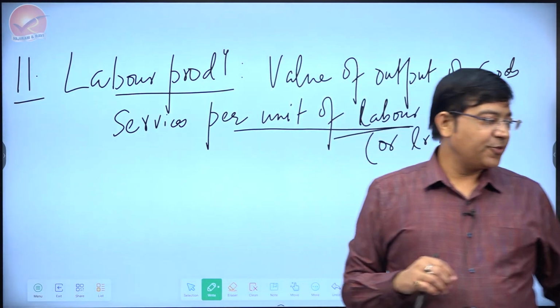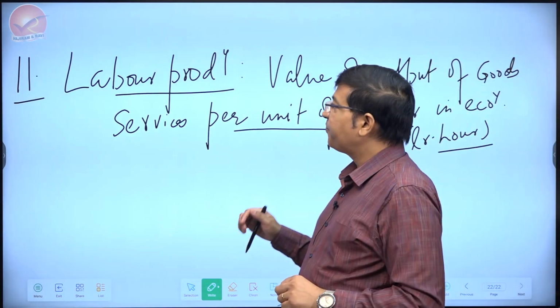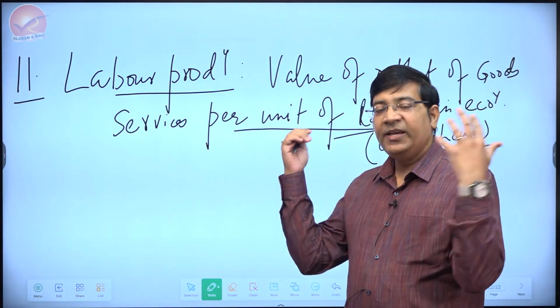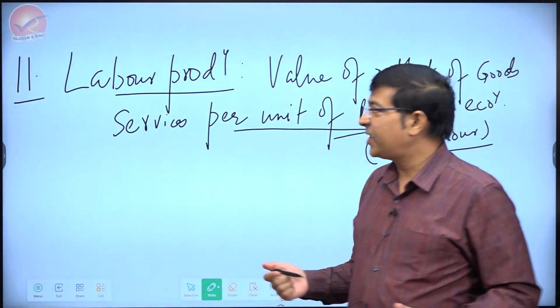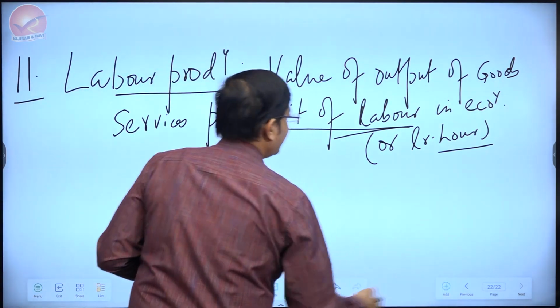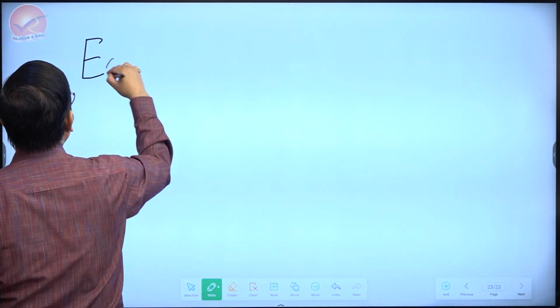Okay, now how to approach this question? One way to approach this question is to look into how economic growth can happen. After all, if you go to the roots of economic growth, how can it happen?